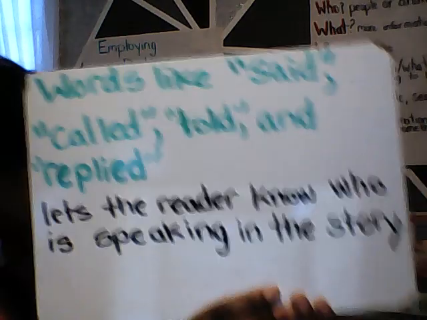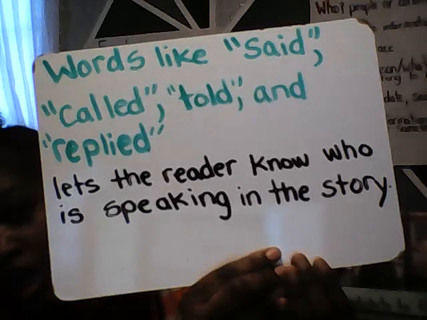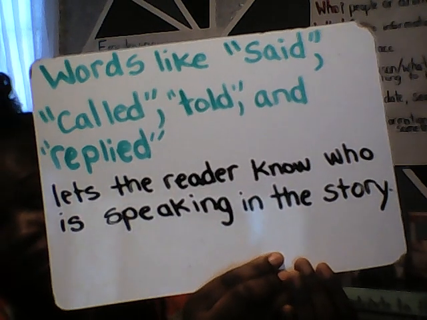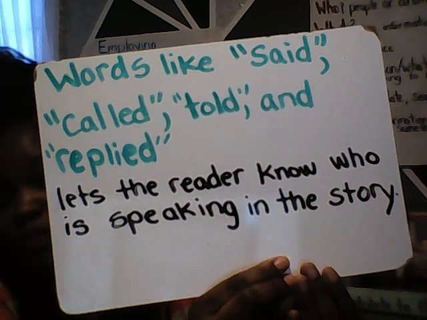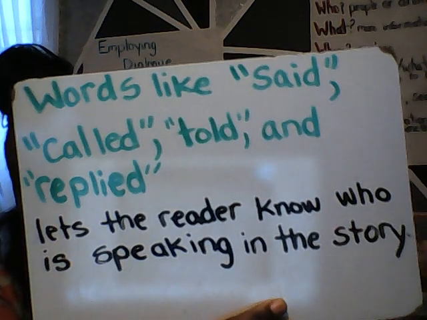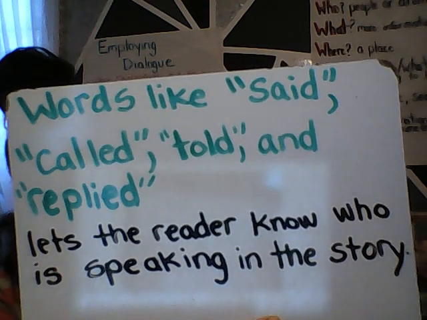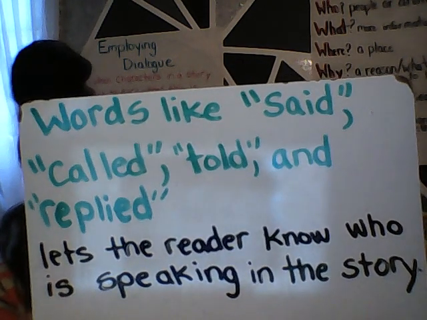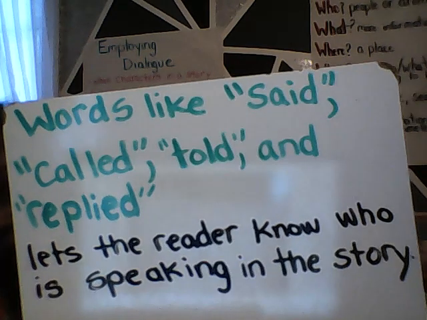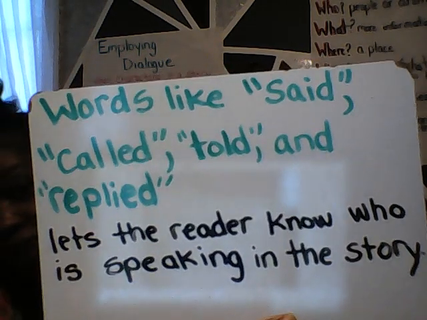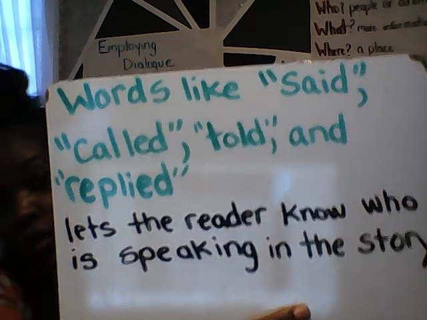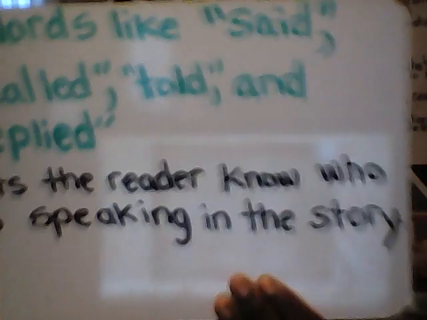I would like you to write this rule of thumb in your notebook under your vocabulary terms for today. It says, words like said, called, told, and replied let the reader know who is speaking in the story. So when you focus on quotation marks and dialogue and how to employ dialogue, you want to think about those key words that indicate that the character is about to say something. Now I want you to pause the screen and write this information down.